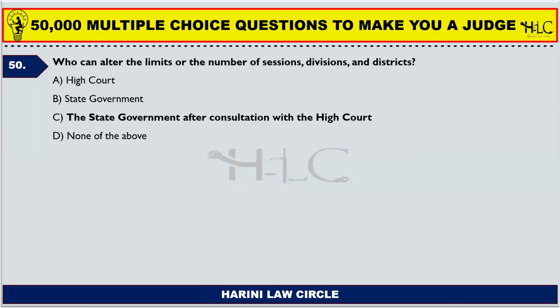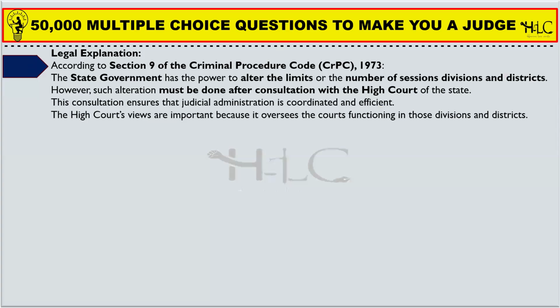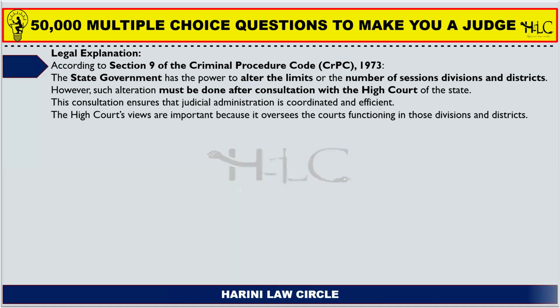Who can alter the limits or the number of sessions, divisions, and districts? High Court, state government, the state government after consultation with the High Court. So the state government after consultation with the High Court can alter the limits or the number of sessions, divisions, and districts of any area. Section 9 of the Criminal Procedure Code states that the state government has the power to alter the limits or the number of sessions, divisions, and districts. However, such alteration must be done after consultation with the High Court of the state. This consultation ensures that judicial administration is coordinated and efficient. The High Court's views are important because it oversees the court's functions in those divisions and districts.